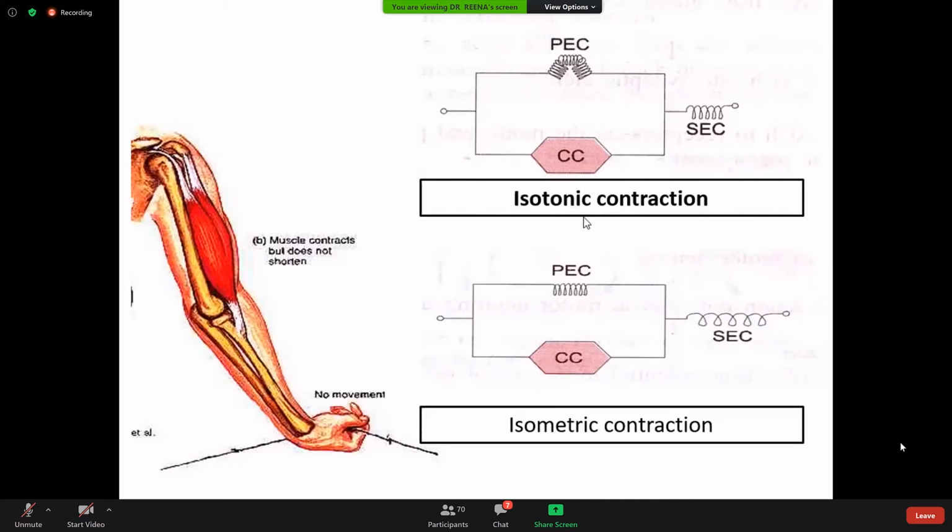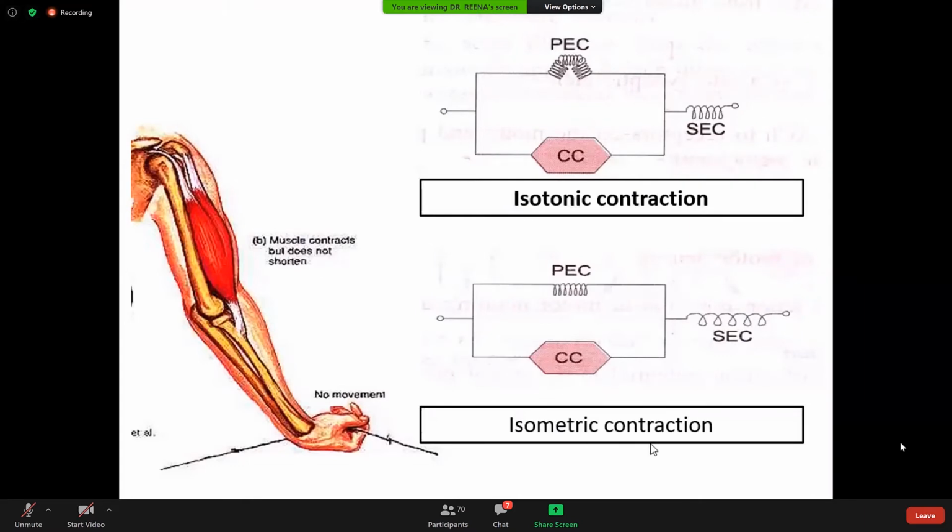But in this type of contraction, the length of the muscle fiber decreases during the contraction. This happens because of the contraction of the contractile component as well as the parallel elastic component and series elastic component. So the overall effect on the muscle is that the length of the muscle decreases.